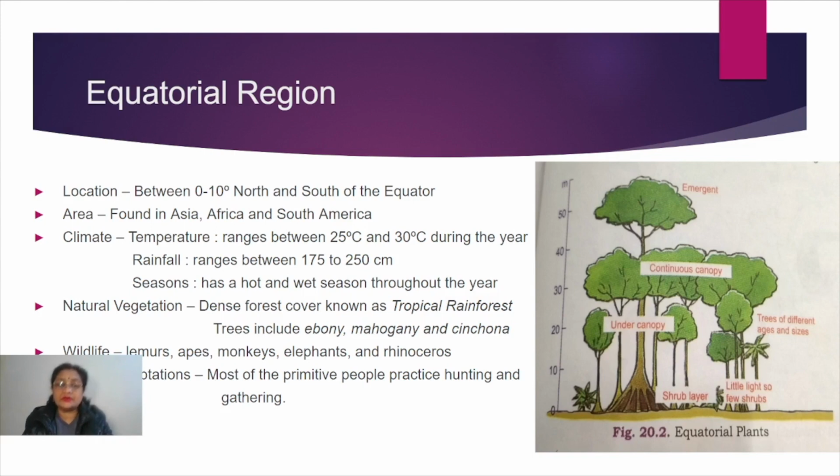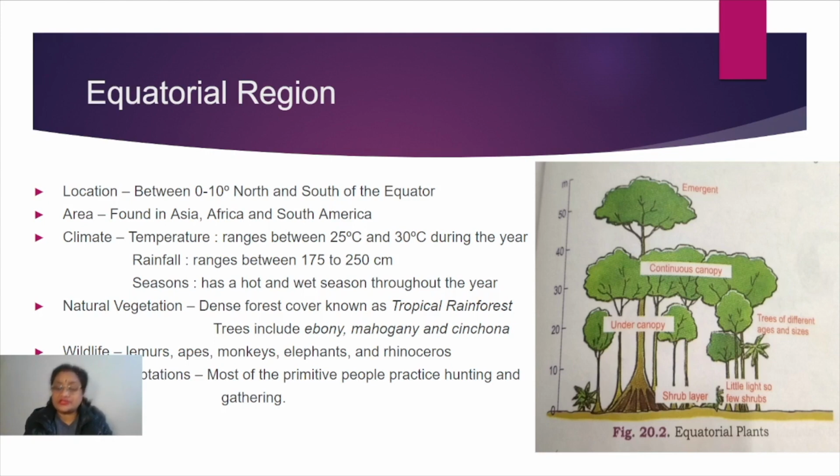And now let's talk about the next thing, that is natural vegetation. When we talk about natural vegetation, it has a dense forest cover, and it is called the equatorial rainforests. The trees most commonly found in this type of forest or vegetation are ebony, mahogany, rosewood, cinchona. These are the trees which are commonly found in these forests.